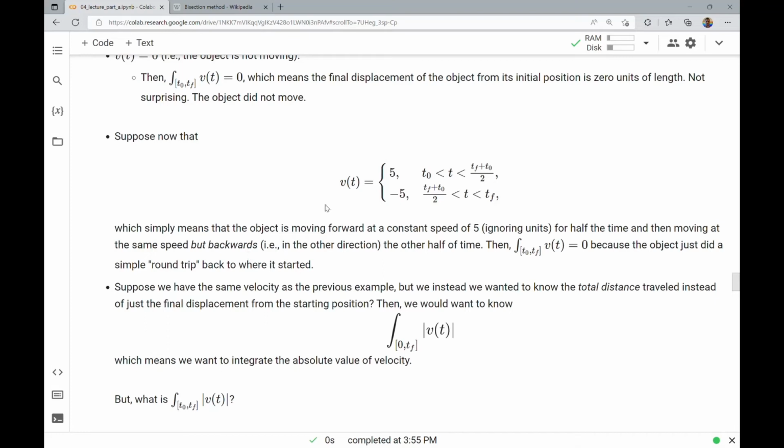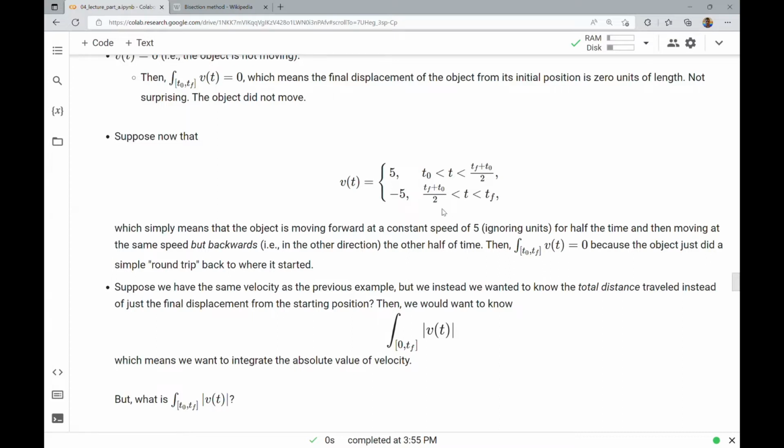Suppose now that v of t is equal to 5 if t is between t naught and the midpoint of the time between t naught and tf. And then suppose that it's negative 5 for the last half of the time interval, from (tf plus t naught) over 2, that's the midpoint of the time interval, all the way up to tf.